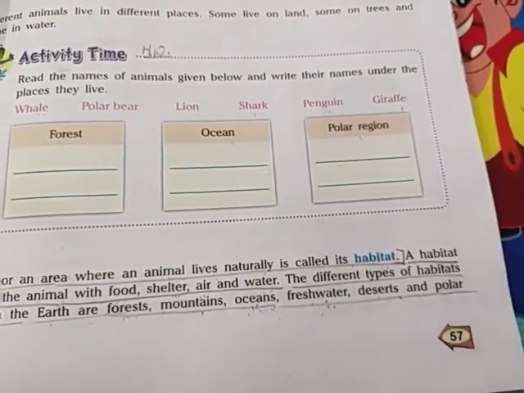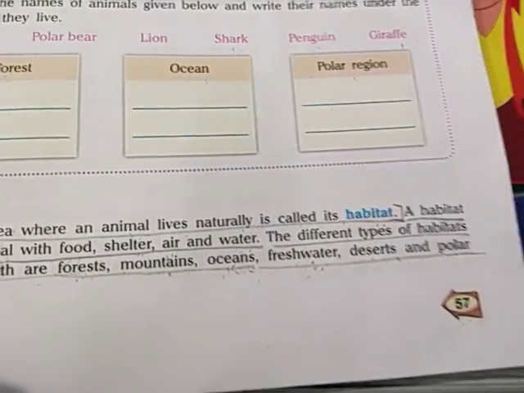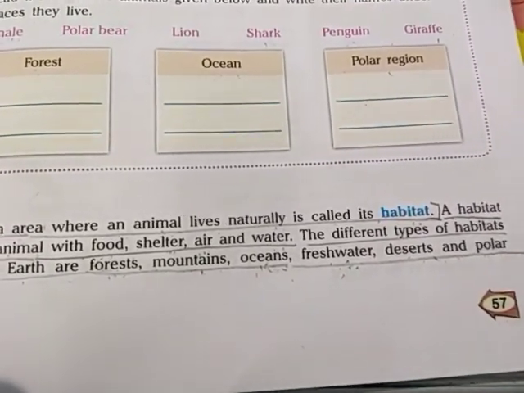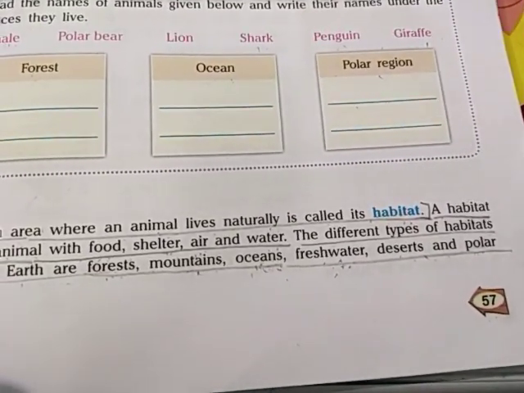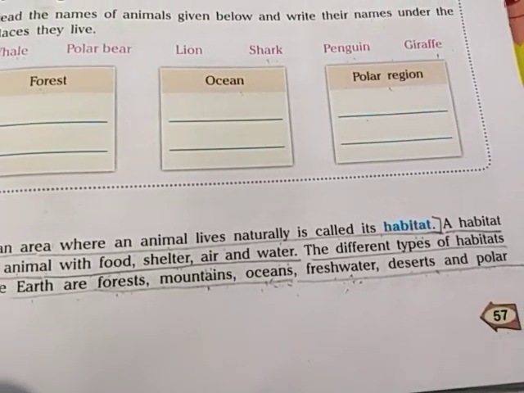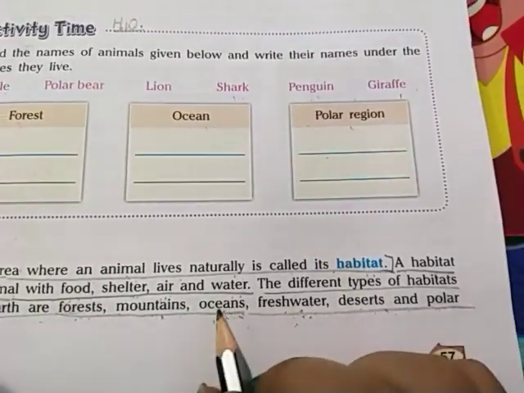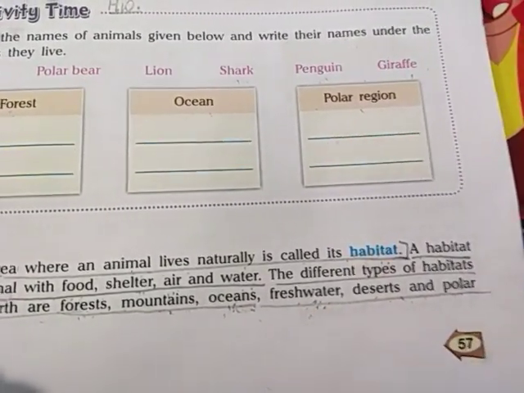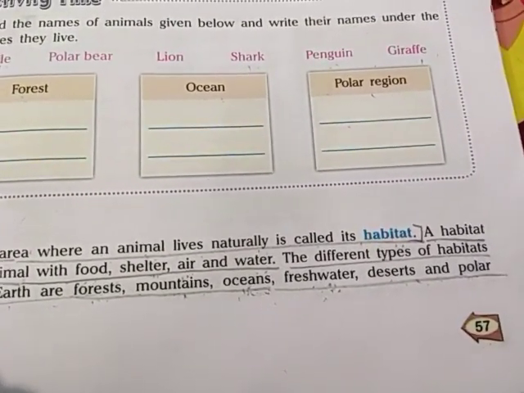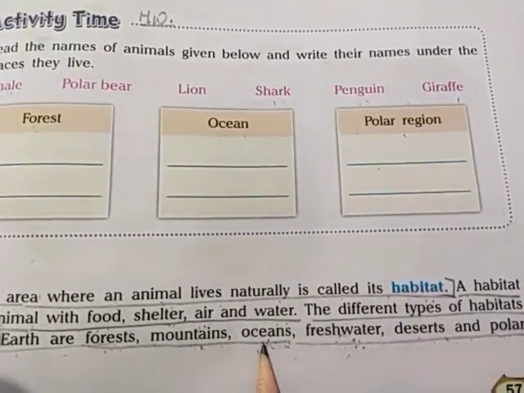Now the ocean and freshwater, these are the two aquatic habitats of animals. As you know, oceans have salty or marine water, in which only animals who can easily survive in salty water, like in oceans or seas, can live. The next aquatic habitat is freshwater, the water which we can drink, sweet in taste. The animals found in freshwater are completely different from those in the oceans.